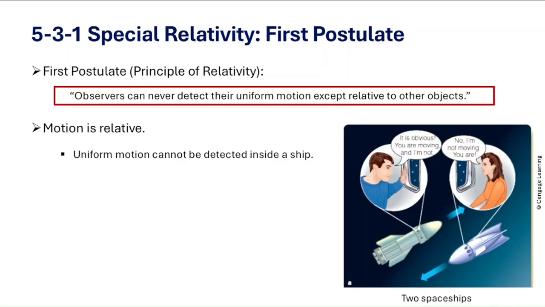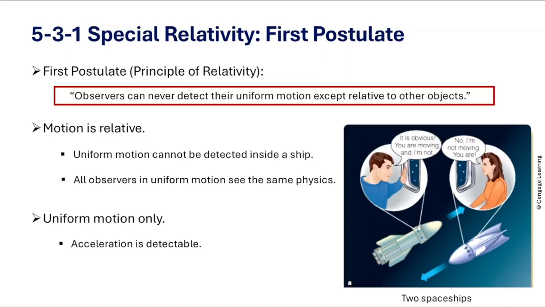So there's no absolute motion. How interesting. So this means the laws of physics are identical for all observers in uniform motion. Whether you are on the left ship or on the right ship, your experiments will give the same results. So motion is only meaningful relative to something else.